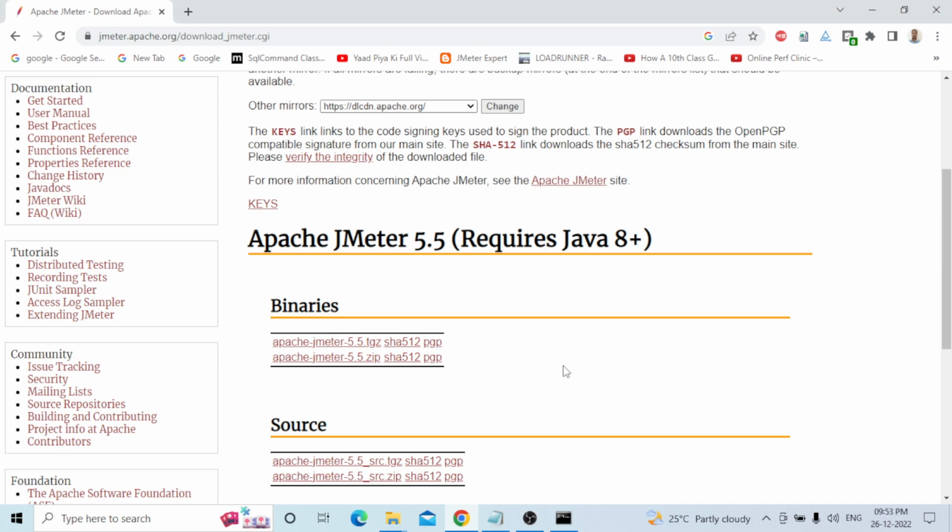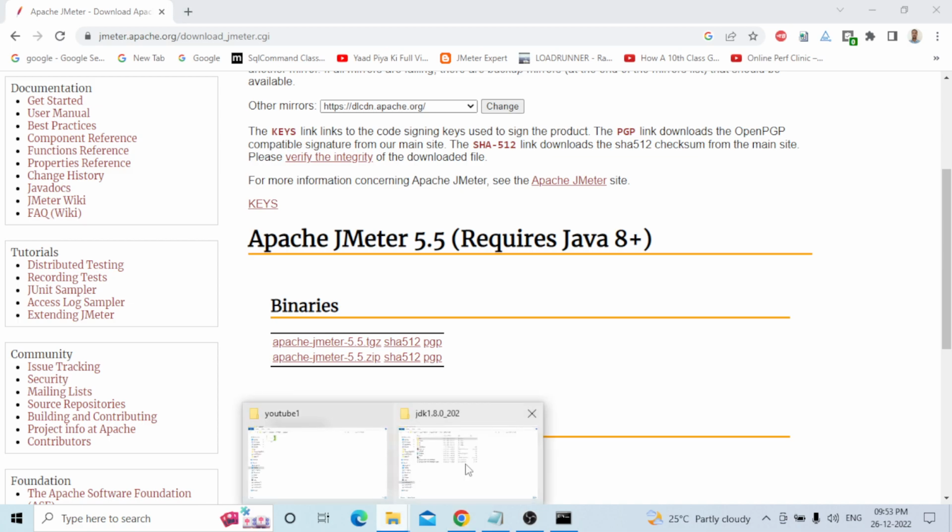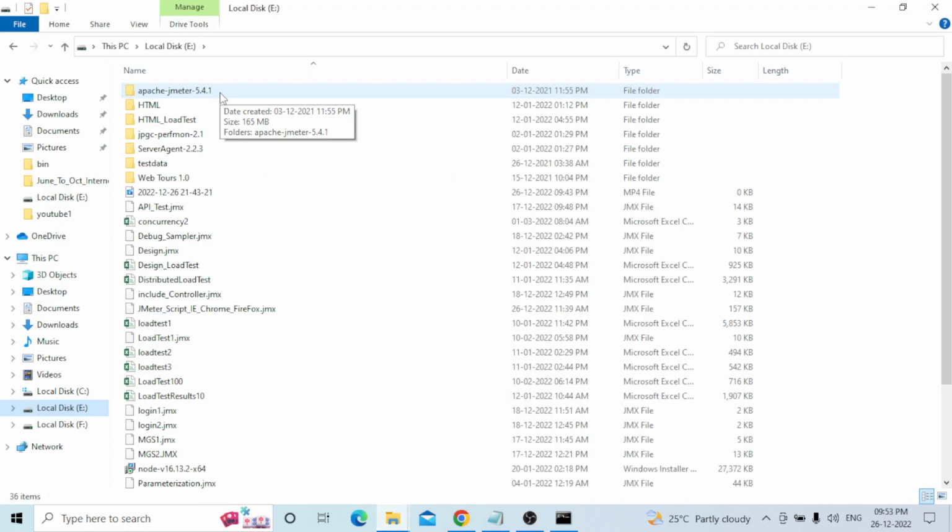Java you have installed, Java has an installation procedure. But JMeter has no install. Just click on this zip file. Whenever you download it, extract it and leave it wherever you require. For example, I will go to my E folder. You can see this is my file. I have already pasted it, for example Apache JMeter 5.4.1.